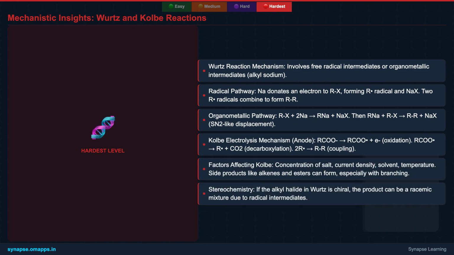The Wurtz reaction can proceed via two main pathways, a free radical mechanism where sodium donates an electron to the alkyl halide, forming an alkyl radical that then couples, or an organometallic pathway involving an alkyl sodium intermediate. Both lead to the coupling of alkyl groups. For Kolbe electrolysis, at the anode, a carboxylate ion undergoes oxidation to an acyloxy radical, which then rapidly decarboxylates into an alkyl radical. Two such alkyl radicals then combine to form the alkane.